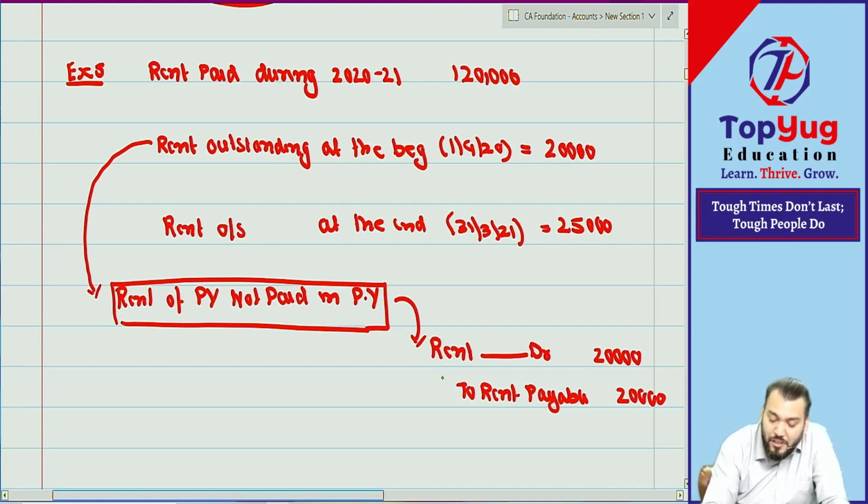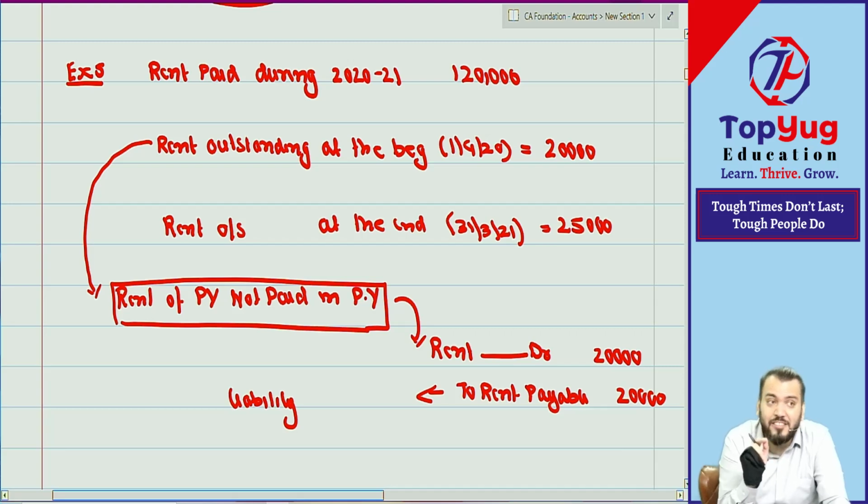Correct. Because this was an expense of previous year, not paid in previous year, it is payable. This entry you have recorded in which year? It was a liability of last year, coming in the balance sheet of last year.